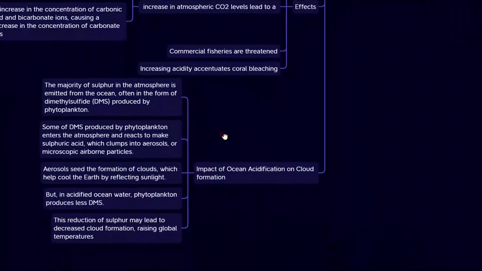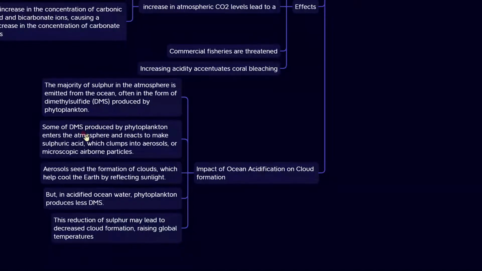Next, impact of ocean acidification on cloud formation. The majority of sulfur in the atmosphere is emitted from the ocean, often in the form of dimethyl sulfide produced by phytoplankton. Some of the dimethyl sulfide produced by phytoplankton enters the atmosphere and reacts to make sulfuric acid, which clumps into aerosols or microscopic airborne particles. Aerosols seed the formation of clouds, which help cool the earth by reflecting sunlight.